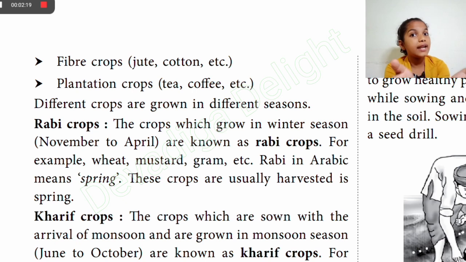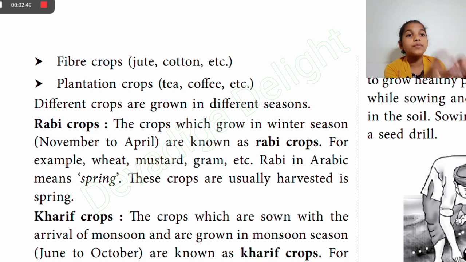Now let us look at different crops grown in different seasons. Rabi crops. Rabi crops are the crops which grow in the winter season, which is November to April. Examples are wheat, mustard, gram, etc. Rabi in Arabic means spring. That is because the crops are usually harvested in spring.